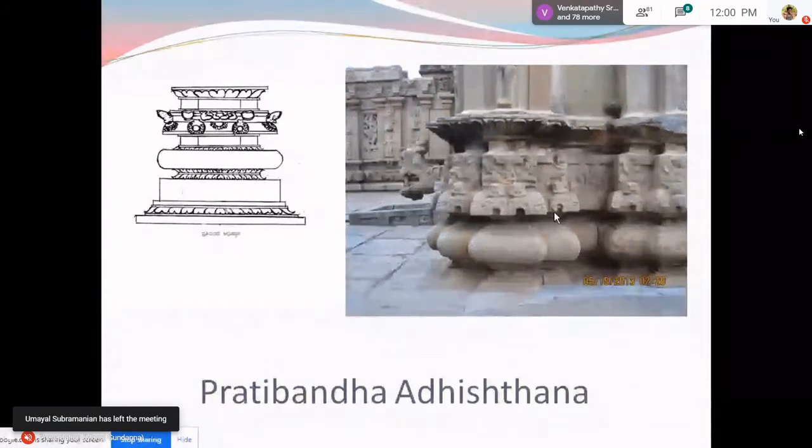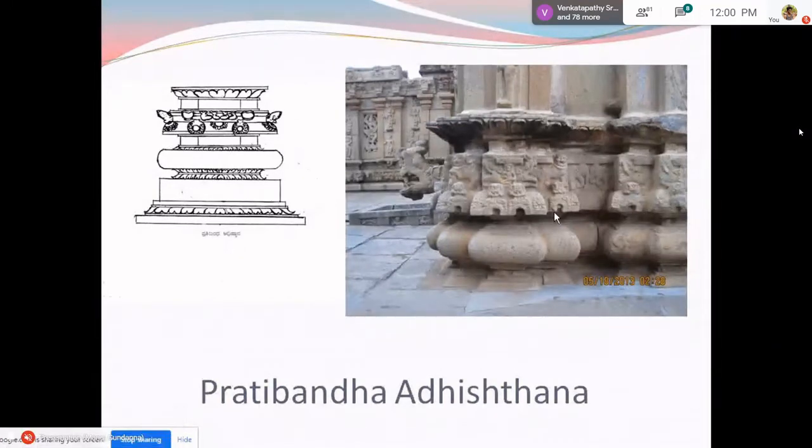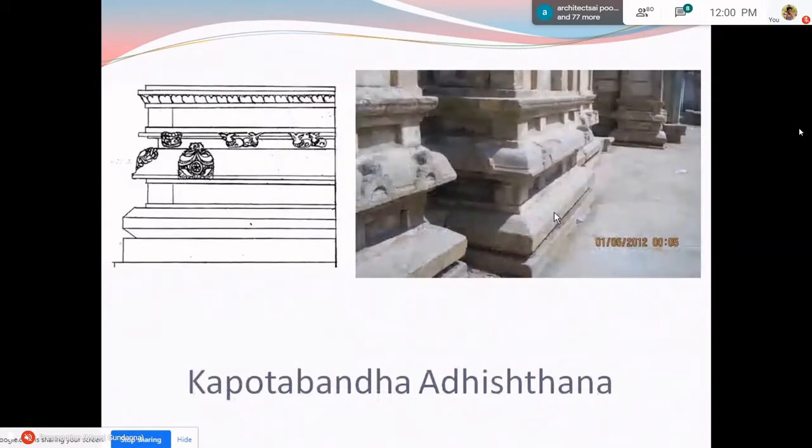Now there are a lot of sub-varieties branched from these two major varieties, and they are usually based on the decorations found on the adhisthana. So I would not go into all those minor details, just the major kinds. You can understand the purpose of the adhisthana if you see it in a temple. This is the third variety of an adhisthana, which is called kapota bandha.